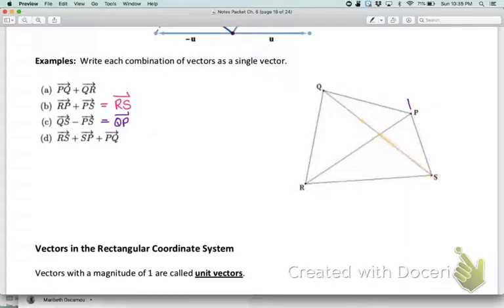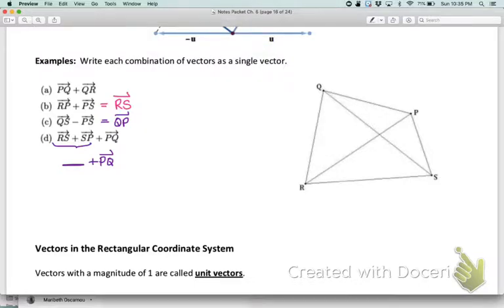Now this last one, you really can only add in pairs. So we just have to go one pair at a time. So I'm going to start by getting this answer. And then whatever answer I get here, I need to add that one to PQ. So again, as a final check, pause the video and see if you can come up with that answer before you listen to my explanation.